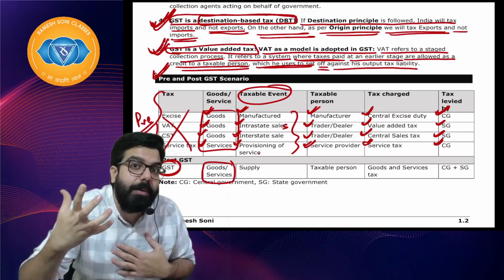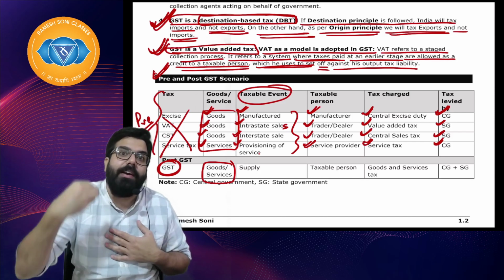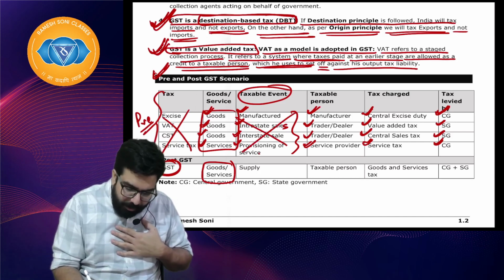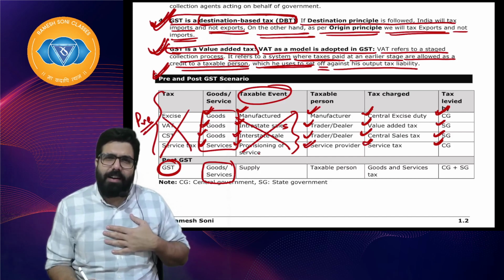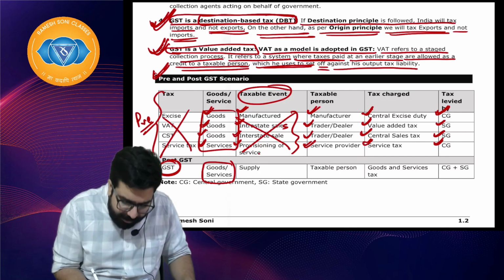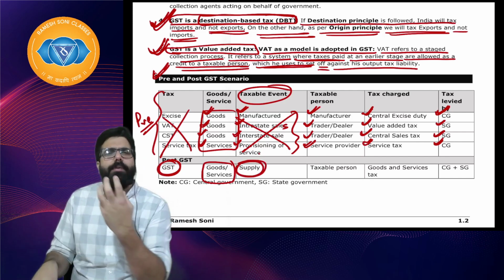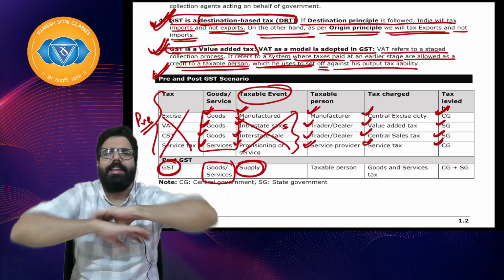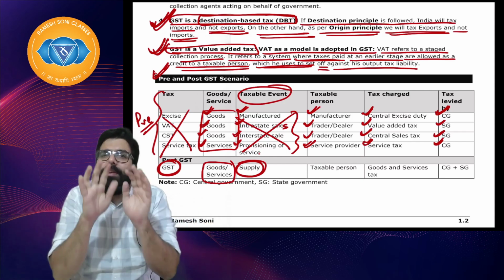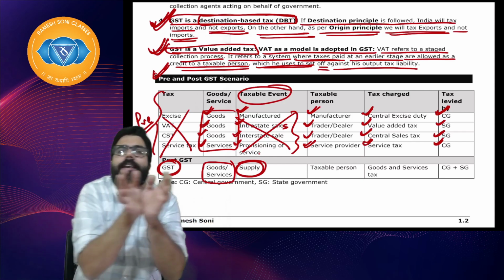So what was the crime earlier? The crime was known as manufacturing, sales, provisioning of service. Now we don't call it goods manufactured, goods sold interstate, goods sold intrastate. No. We say supply. Whenever goods are sold, we don't say sales, we don't say manufacturing, we don't say provisioning of service. We say only goods and services are supplied.